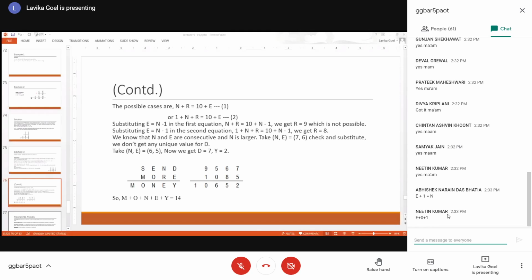Just try. Are you getting or not any unique value for D and Y? Waiting for your responses.